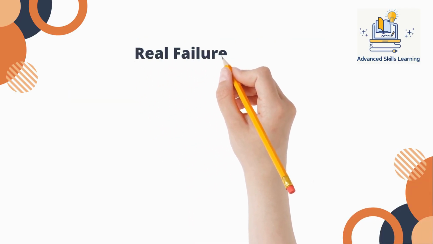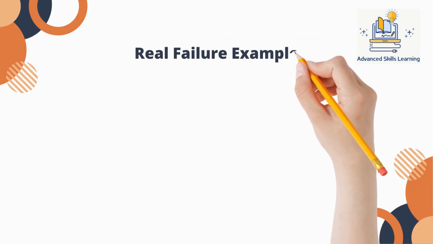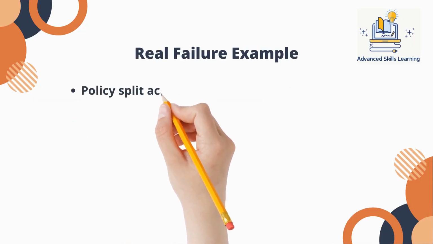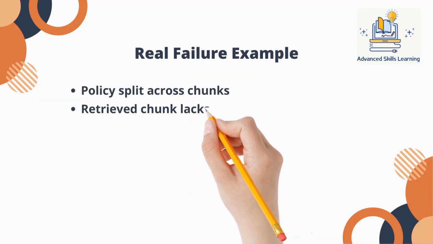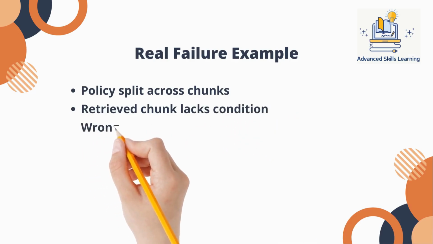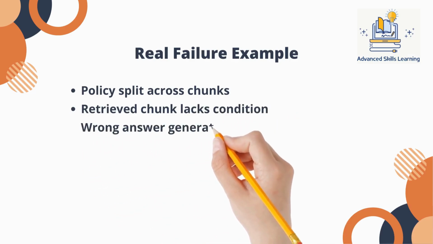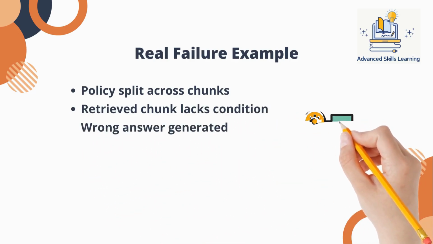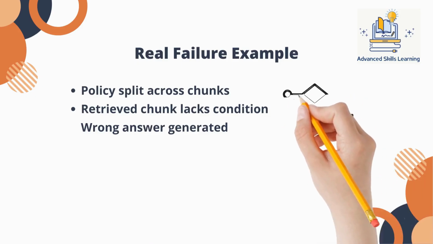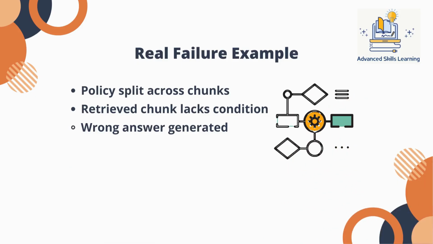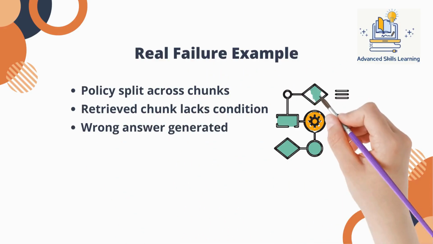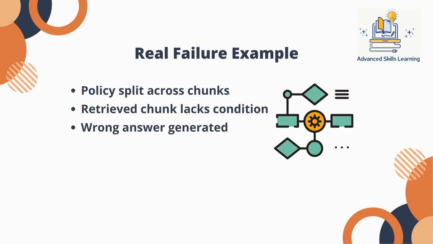Consider a policy document where a rule is defined in one section and its conditions in another. If flat chunking splits these apart, retrieval might return only the rule without the condition. The model then generates an answer that looks correct but is actually wrong. This is one of the most common production failures in enterprise RAG systems, and it is very hard to detect without careful evaluation. And because the answer looks fluent and confident, these errors often go unnoticed until they cause real business impact.